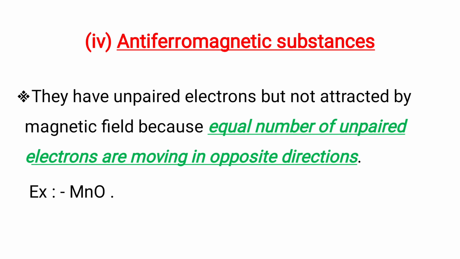Fourth type is antiferromagnetic substances. They have unpaired electrons but not attracted by a magnetic field because equal number of unpaired electrons are moving in opposite directions. Hence their magnetic moment gets cancelled. Example is manganese oxide.